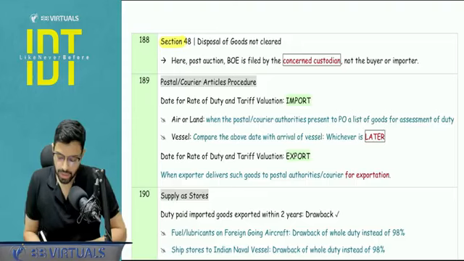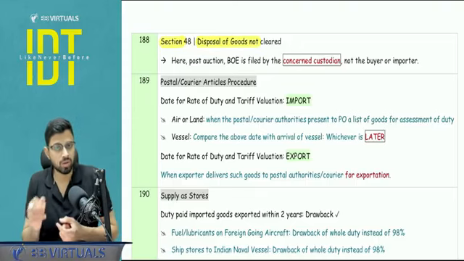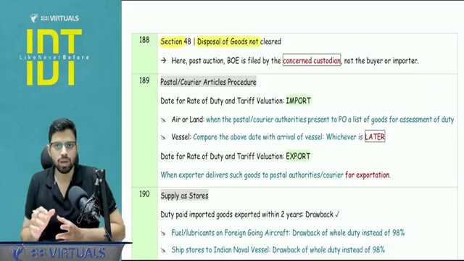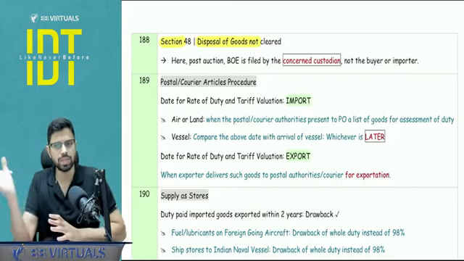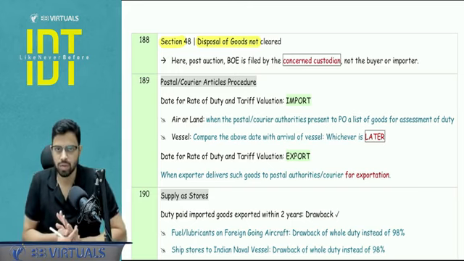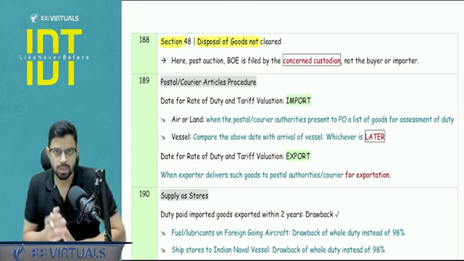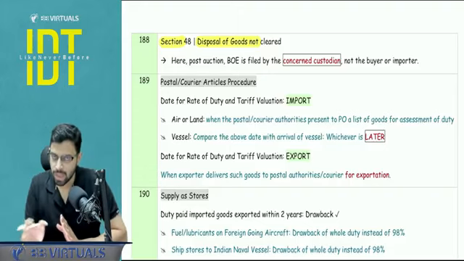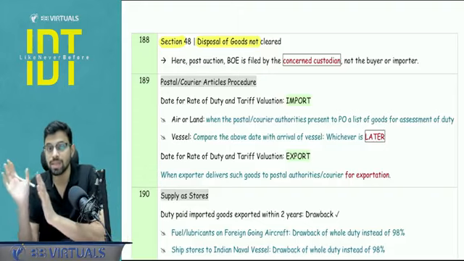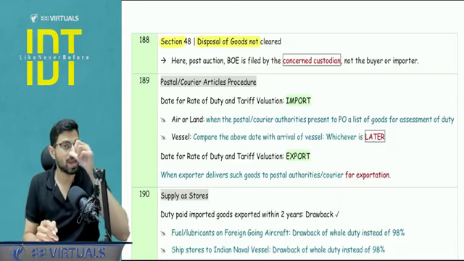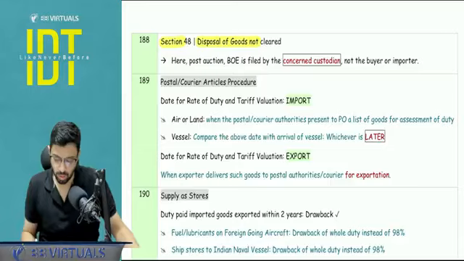Next is section number 48, that is the disposal of goods not cleared. If the goods are relinquished, that is abandoned, or they are not cleared within 30 days, then a public auction is held, except in case of arms and ammunition where there is a private sale. But yes, the public auction is held and the goods are sold to the highest bidder, right? In this particular case, the bill of entry is filed by the custodian. Normally it is filed by the importer, but here there is no importer. Here there is the successful bidder. So the consolidated bill of entry buyer-wise is filed by the custodian. This is something you need to make a note of.